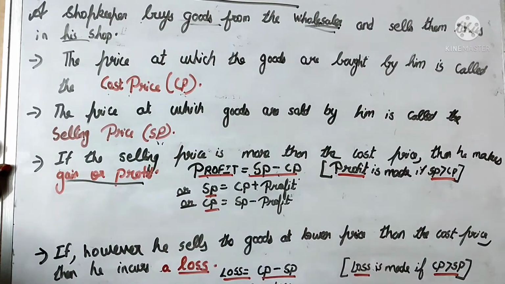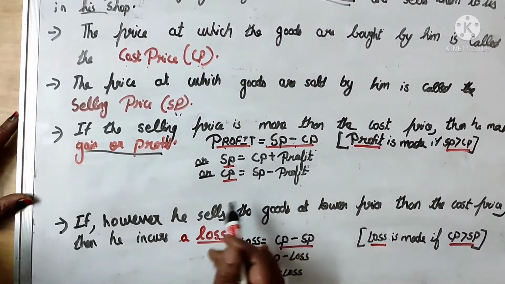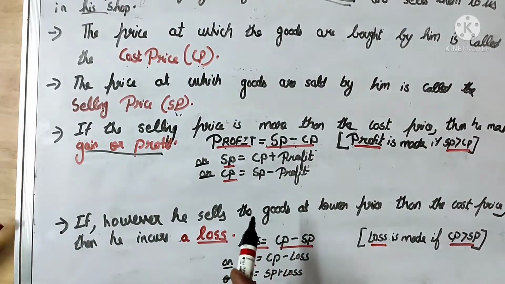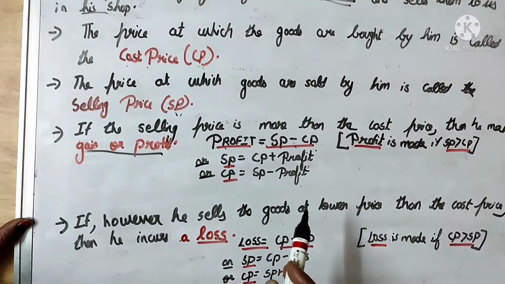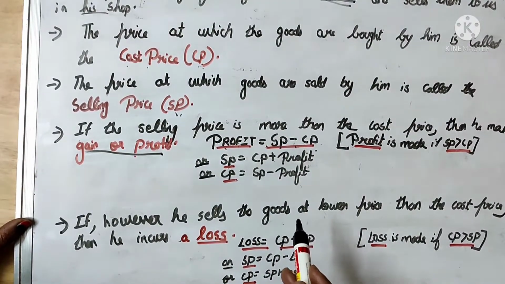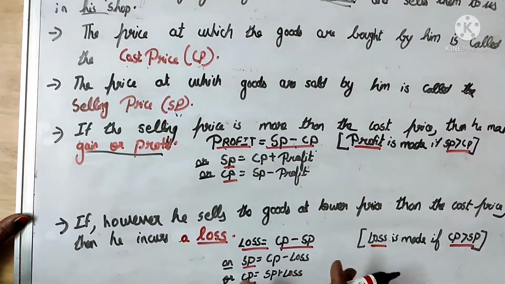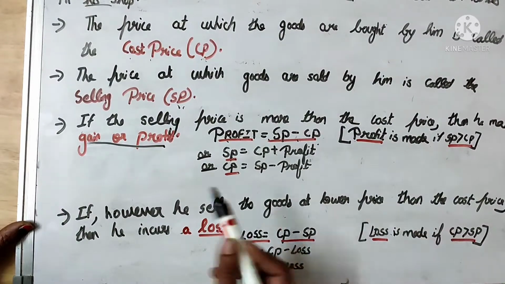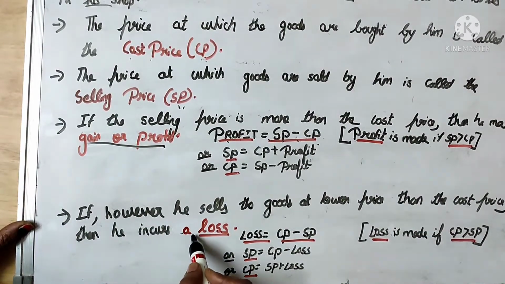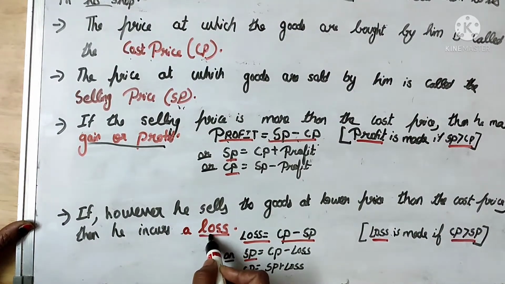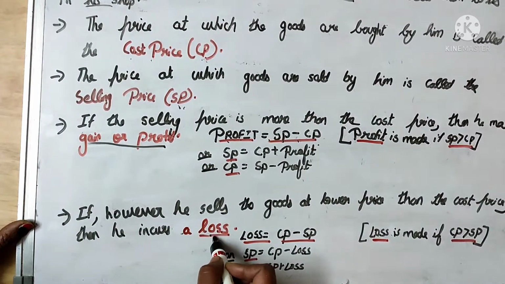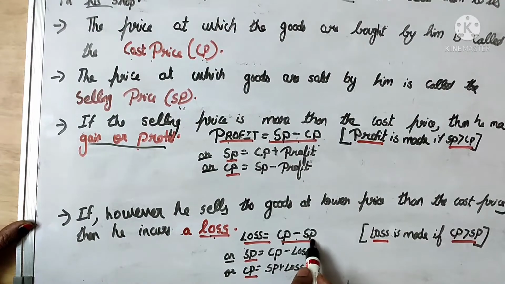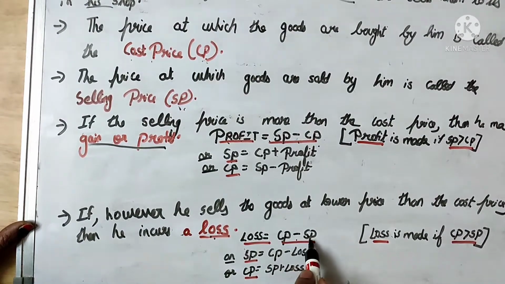Now, if however he sells the goods at a lower price, suppose the goods are lying with the shopkeeper for many days, then what would he do? He would sell those goods at a lower price. If he does like that, then he incurs a loss. Loss is equal to cost price minus selling price, that is CP minus SP.